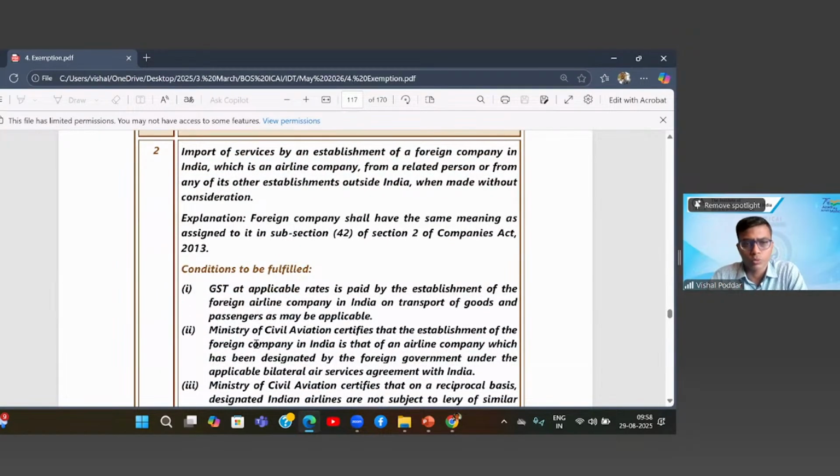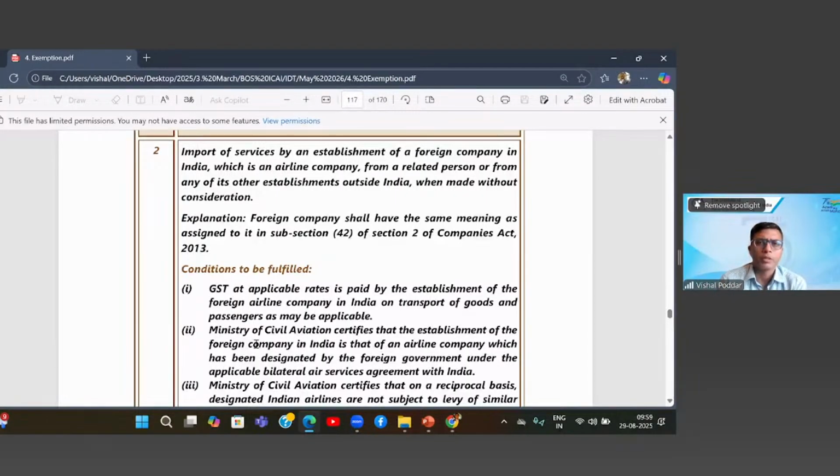Please read entry 2. Yes, sir. Import of services by an establishment of a foreign company in India, which is an airline company, from a related person or from any of its other establishments outside India, when made without consideration. Explanation: foreign company shall have the same meaning as assigned to it in sub-section 42 of section 2 of the Companies Act 2013. So what is the condition to this?